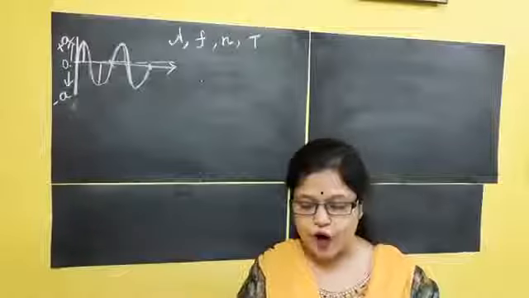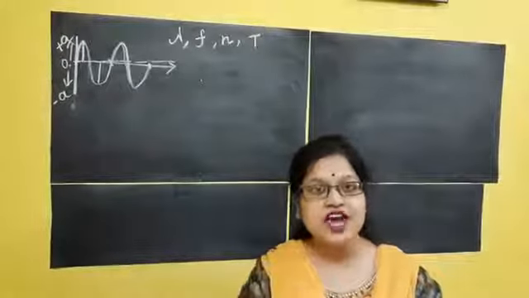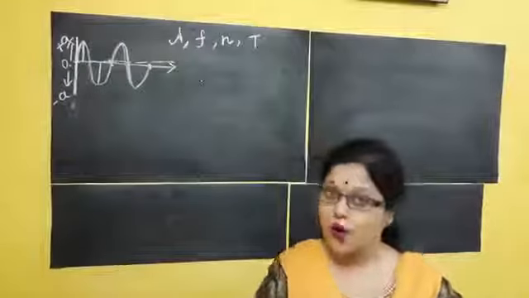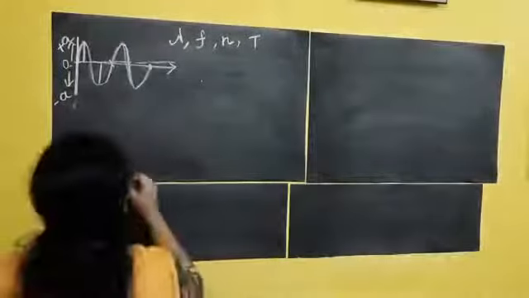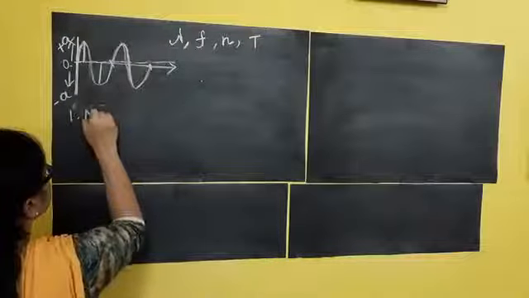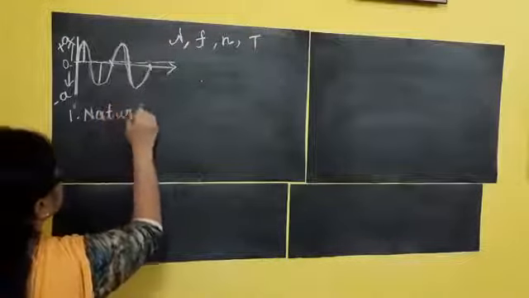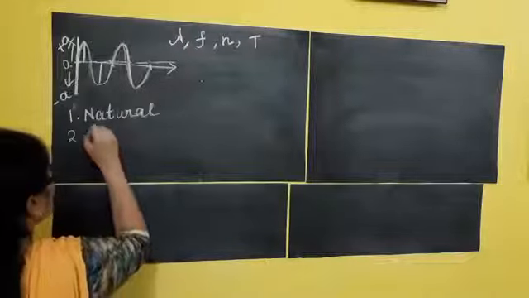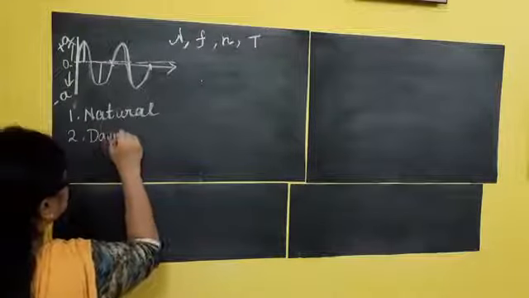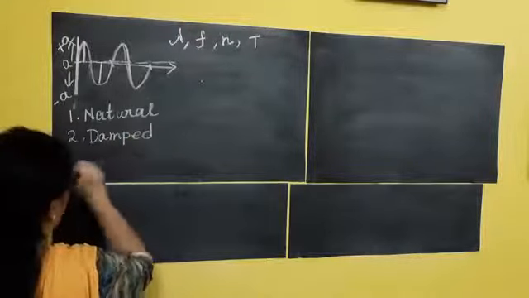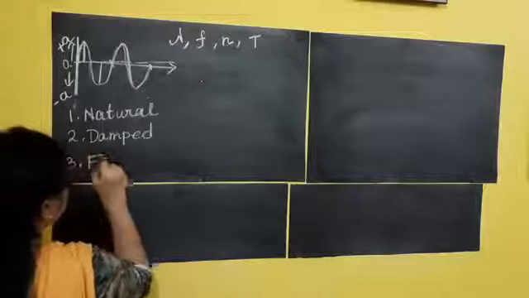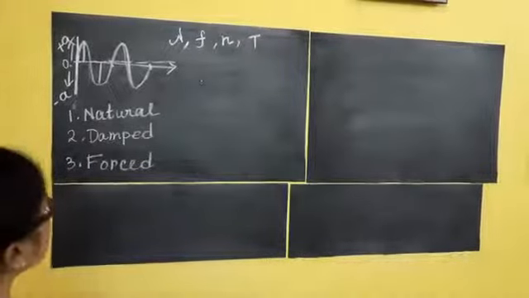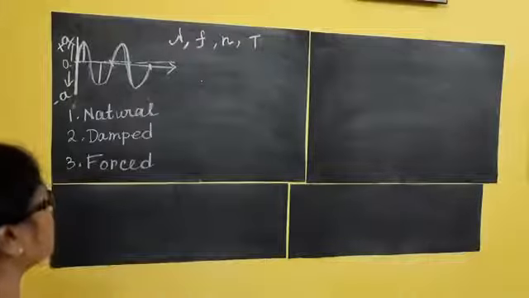Now I am starting from vibrations, types of vibration. There are mainly 3 types of vibration. What are they? First one is natural vibration. Second one is damped vibration. And the third one is forced vibration. Clear? Natural vibration, damped vibration, forced vibration.